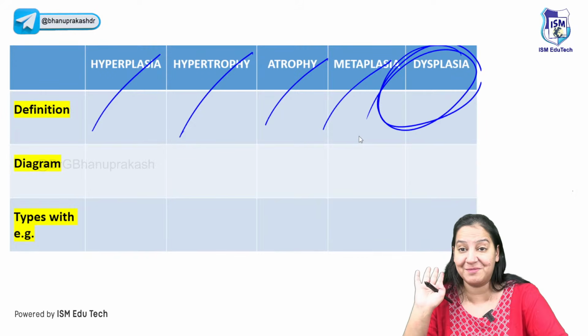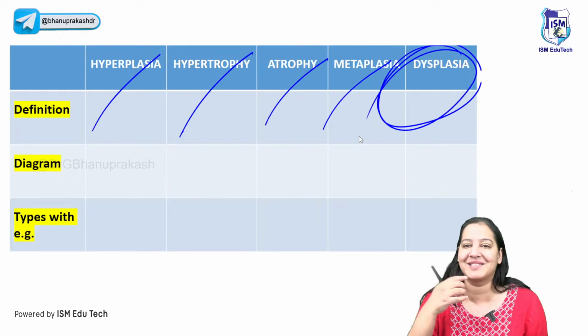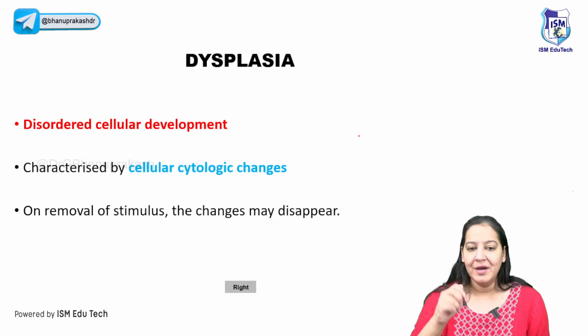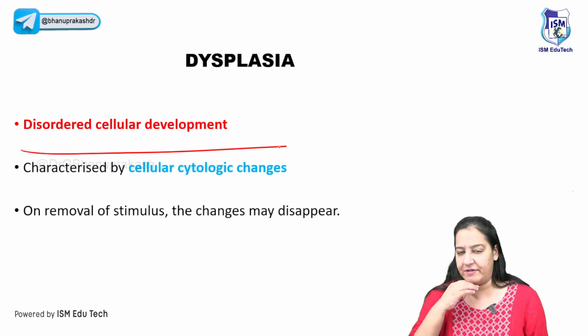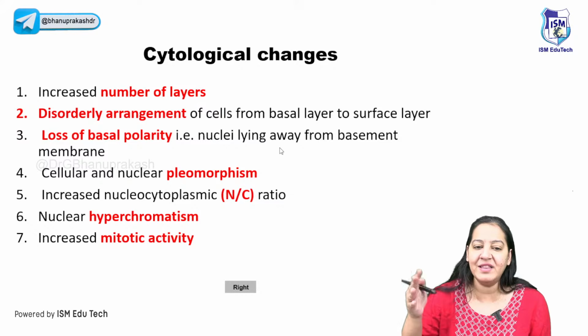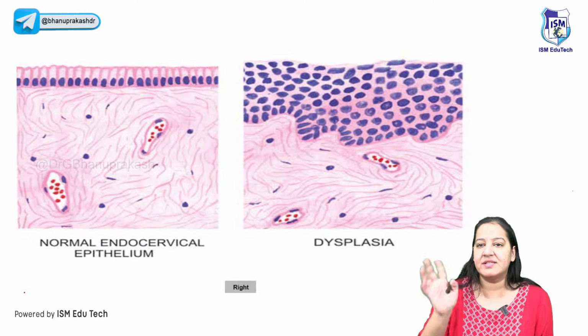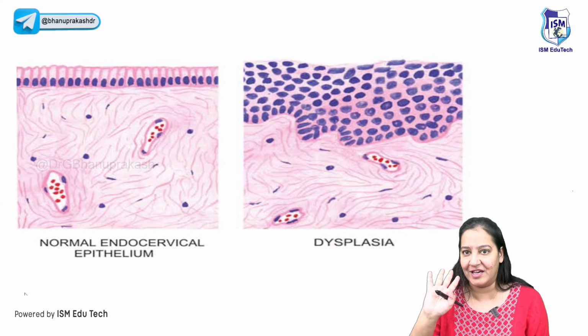You cannot skip dysplasia. Many students, I can guarantee, don't actually understand what dysplasia is. Let me explain. Dysplasia is disordered cellular development. But you will say, ma'am, technically what does it mean? It means there are 7 changes in a cell. I will show you all 7 changes here, one by one.